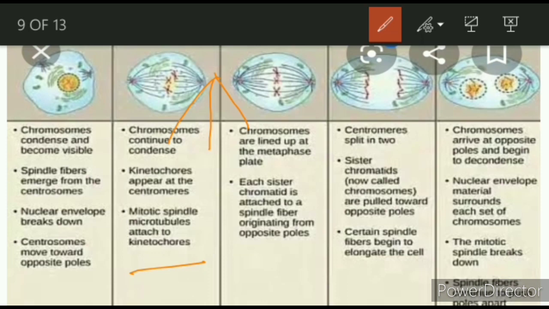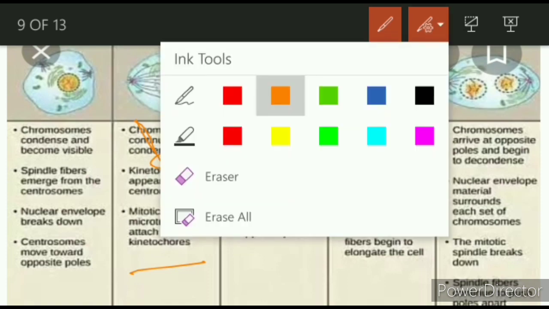As we cannot see them individually, we say microtubules or mitotic spindle, and these attach to the kinetochore of the chromosome. Okay, like this. Understand?